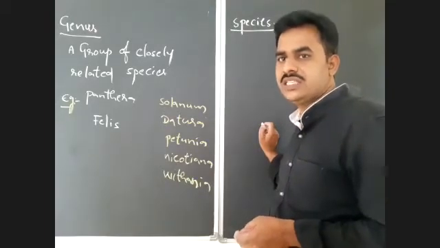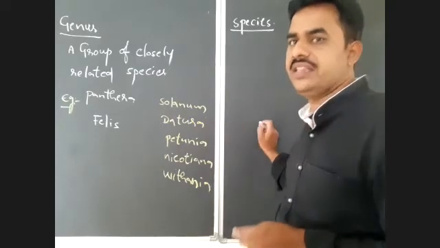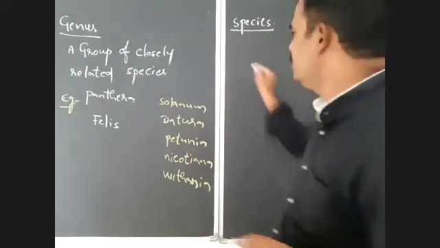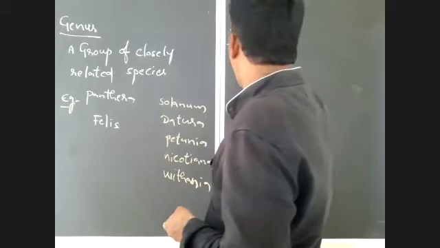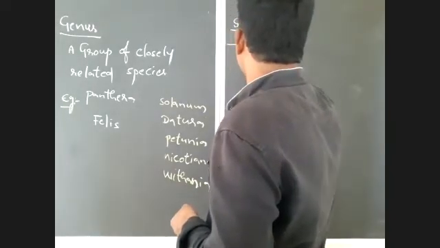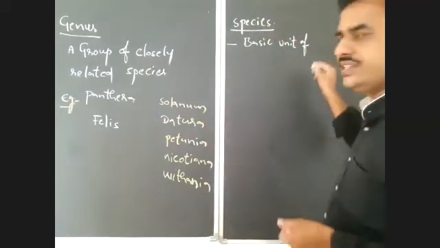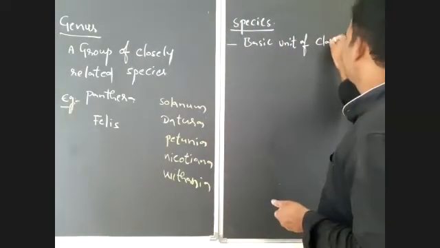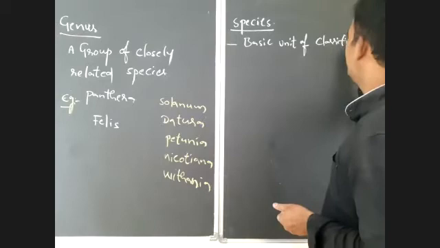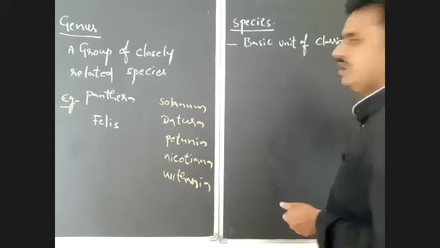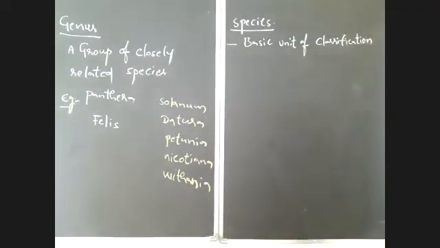Which is the smallest in the 7 obligatory categories? That is the species. So species is the basic unit of classification.